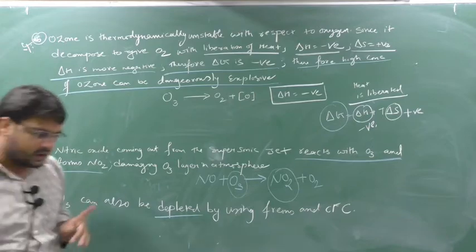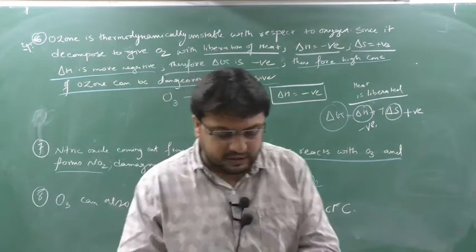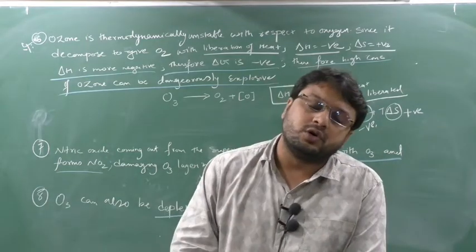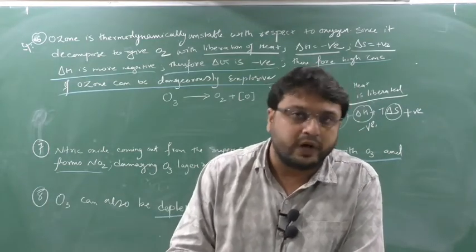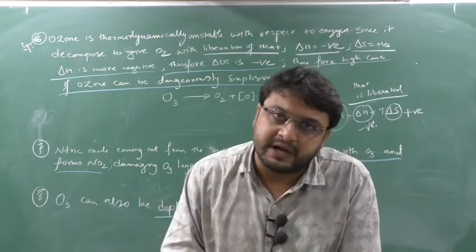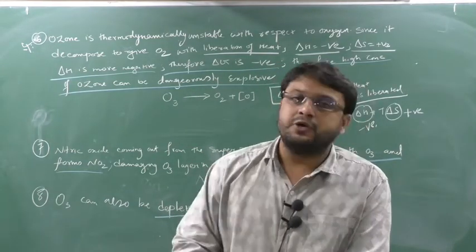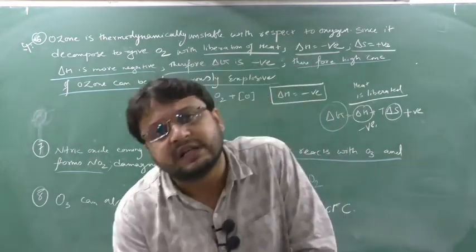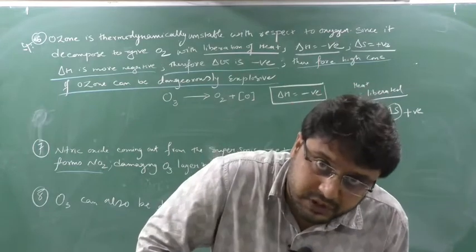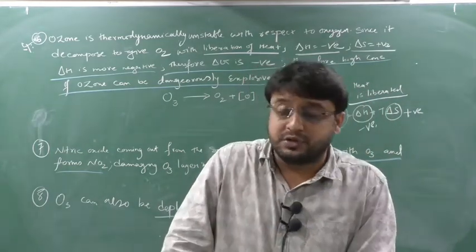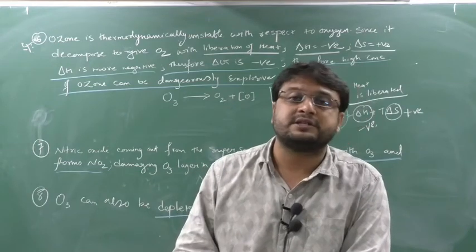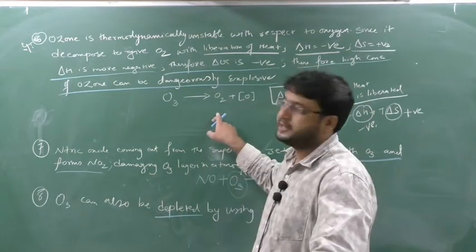Once more I will repeat why ozone is unstable. Ozone is thermodynamically unstable compared to oxygen, because when ozone gets decomposed it generates O2 and O. This reaction is a highly exothermic reaction. During this reaction heat is liberated, delta H is negative, and due to the formation of two products randomness increases. So delta S is positive, but experimentally delta H is more negative than delta S is positive. Keeping this in the Gibbs-Helmholtz equation, we get that delta G becomes negative. When delta G becomes negative, the reaction becomes spontaneous. So this reaction is spontaneous.